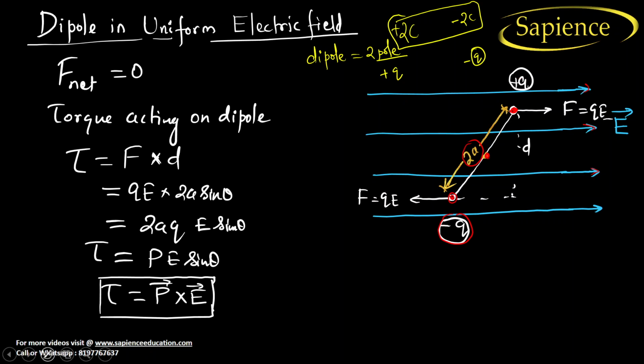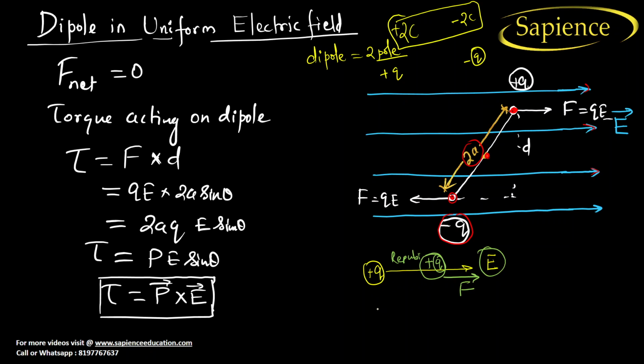Now let us take an example. You should always try to apply your own logic to understand this. Let us consider this is a positive charge. So the electric field lines will come out in this direction from the positive charge, yes or no? Now if I put a positive charge here, what will happen? Repulsion will happen. The force will always act in the direction along the electric field when the charge is positive.